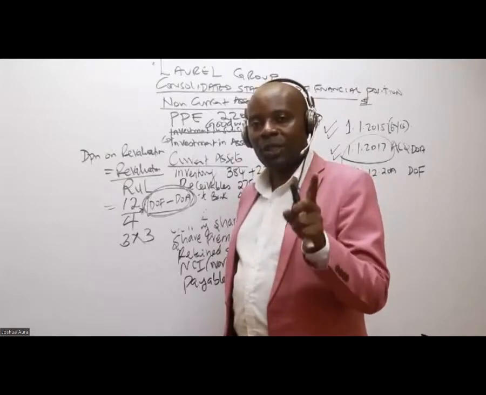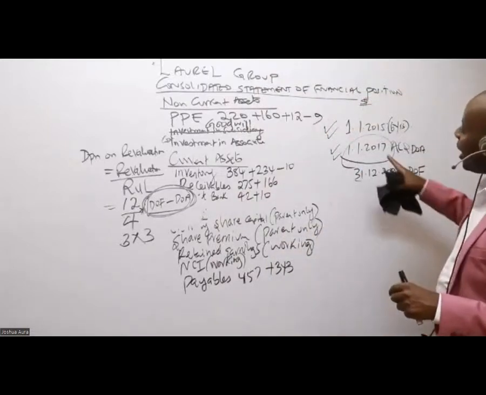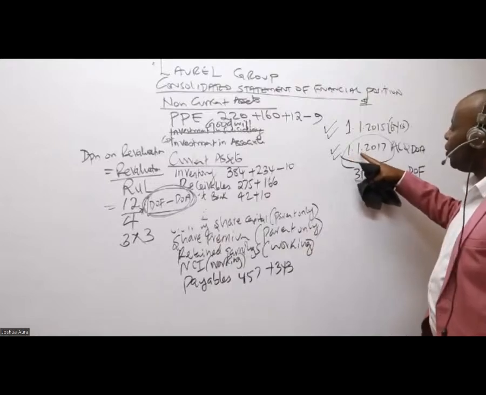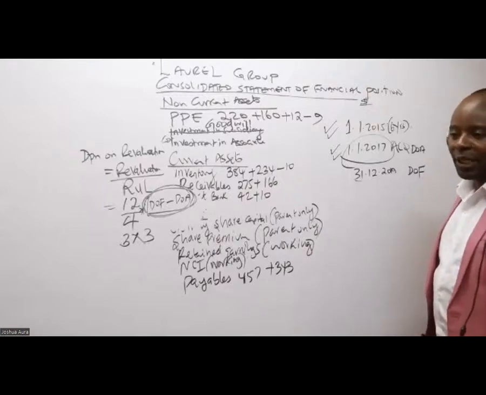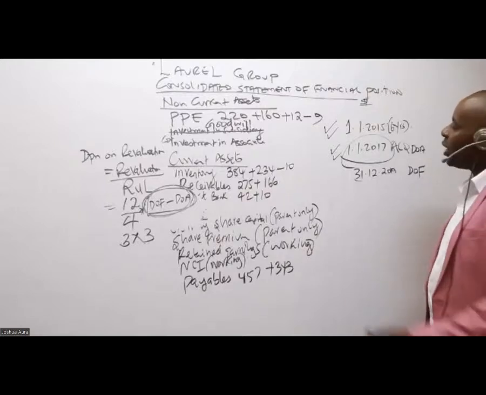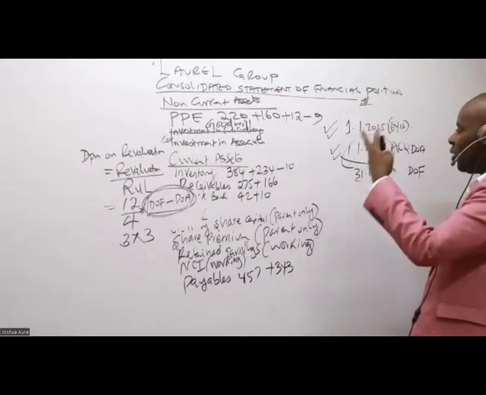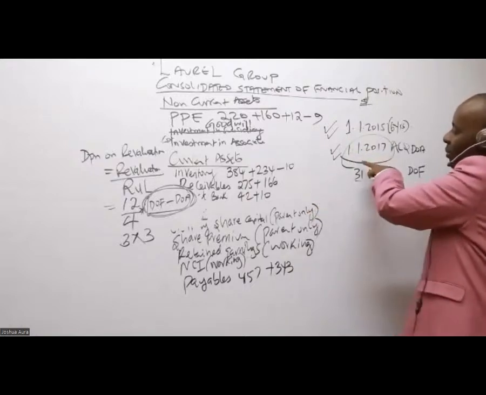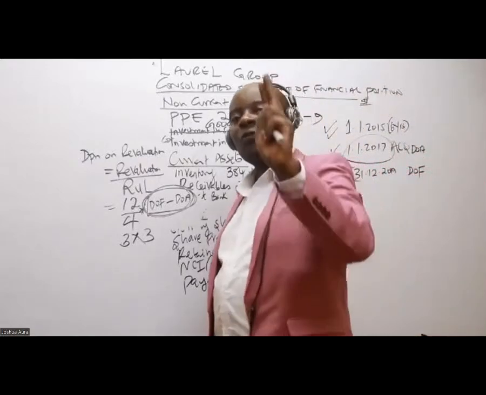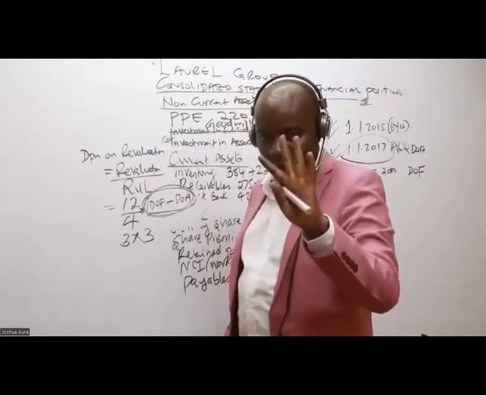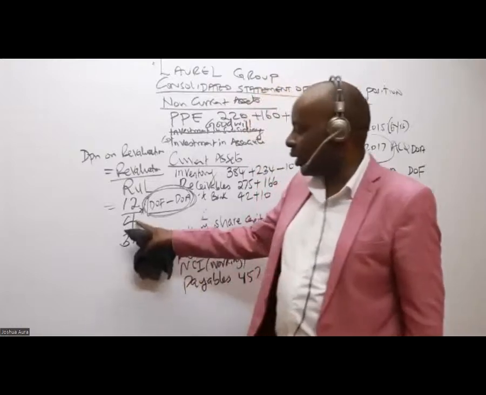this asset, when we bought it, had 6 years. And we did the revaluation on 1st January 2017, when we were acquiring the subsidiary. Between the purchase and the revaluation, we have the whole of 2015 and the whole of 2016. Don't count 2017 because it's the beginning. So by the time we are doing revaluation, already 2 years have lapsed. So the remaining useful life is 4 years, 2 gone out of the 6. That's how I got 12 over 4.